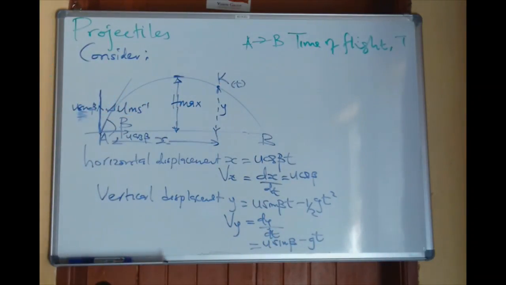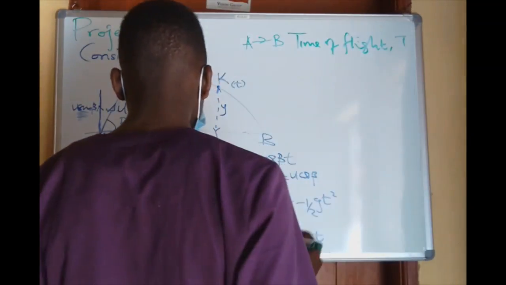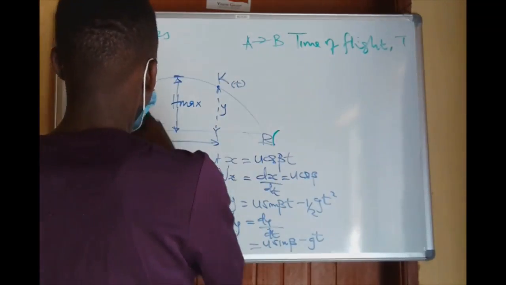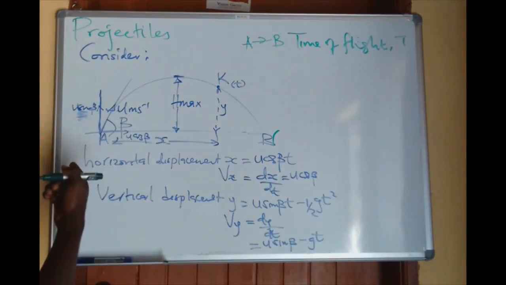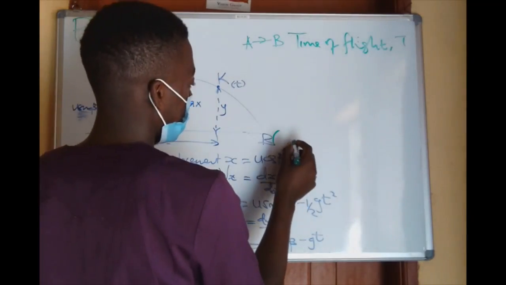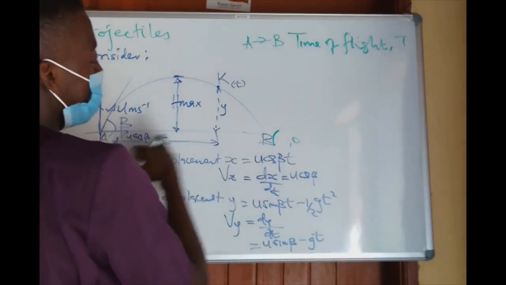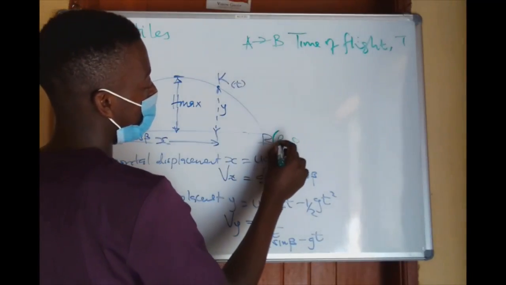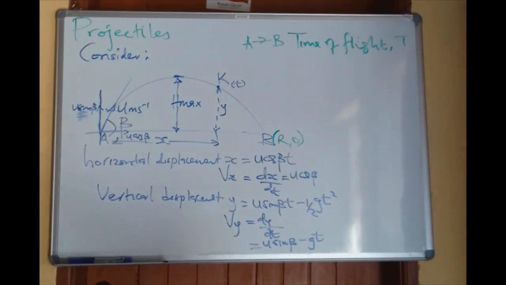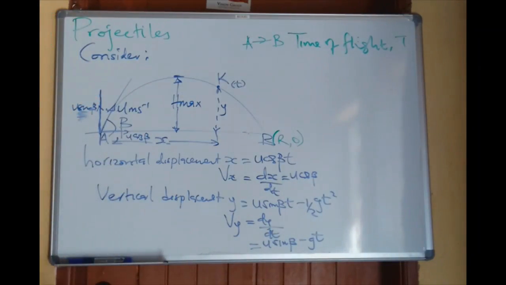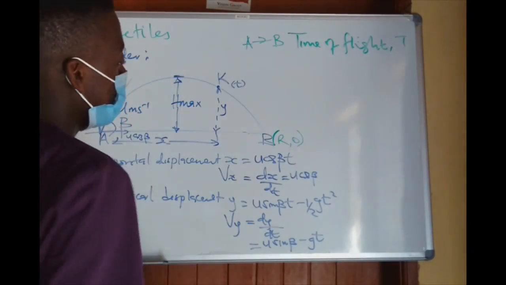That time of flight, I will define it like this. At this point B, the vertical displacement is 0 because it has come back to the horizontal level. Though the horizontal displacement, we shall call it capital R, which usually defines the maximum horizontal distance covered by the particle to come back to the same horizontal level. So that is capital R.